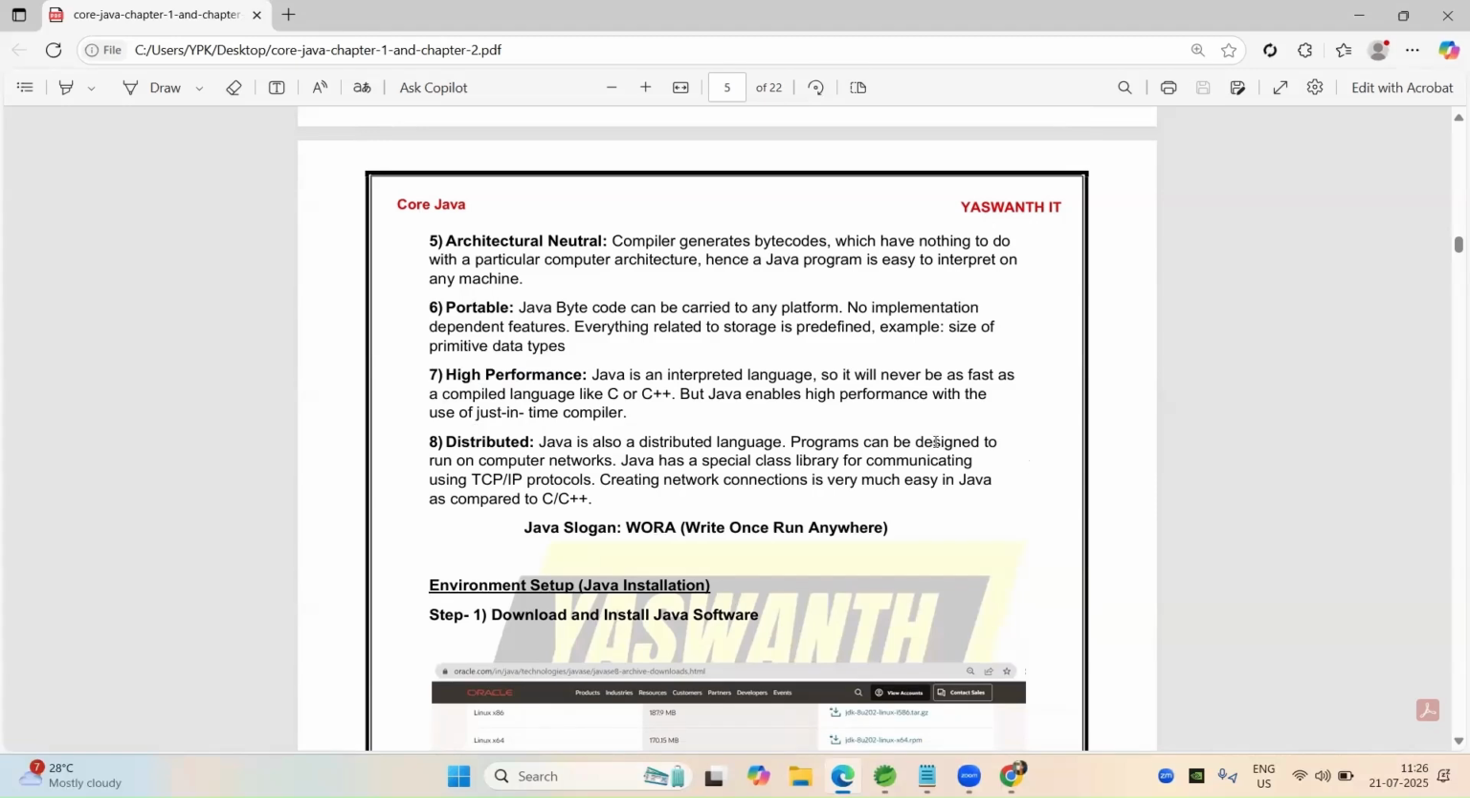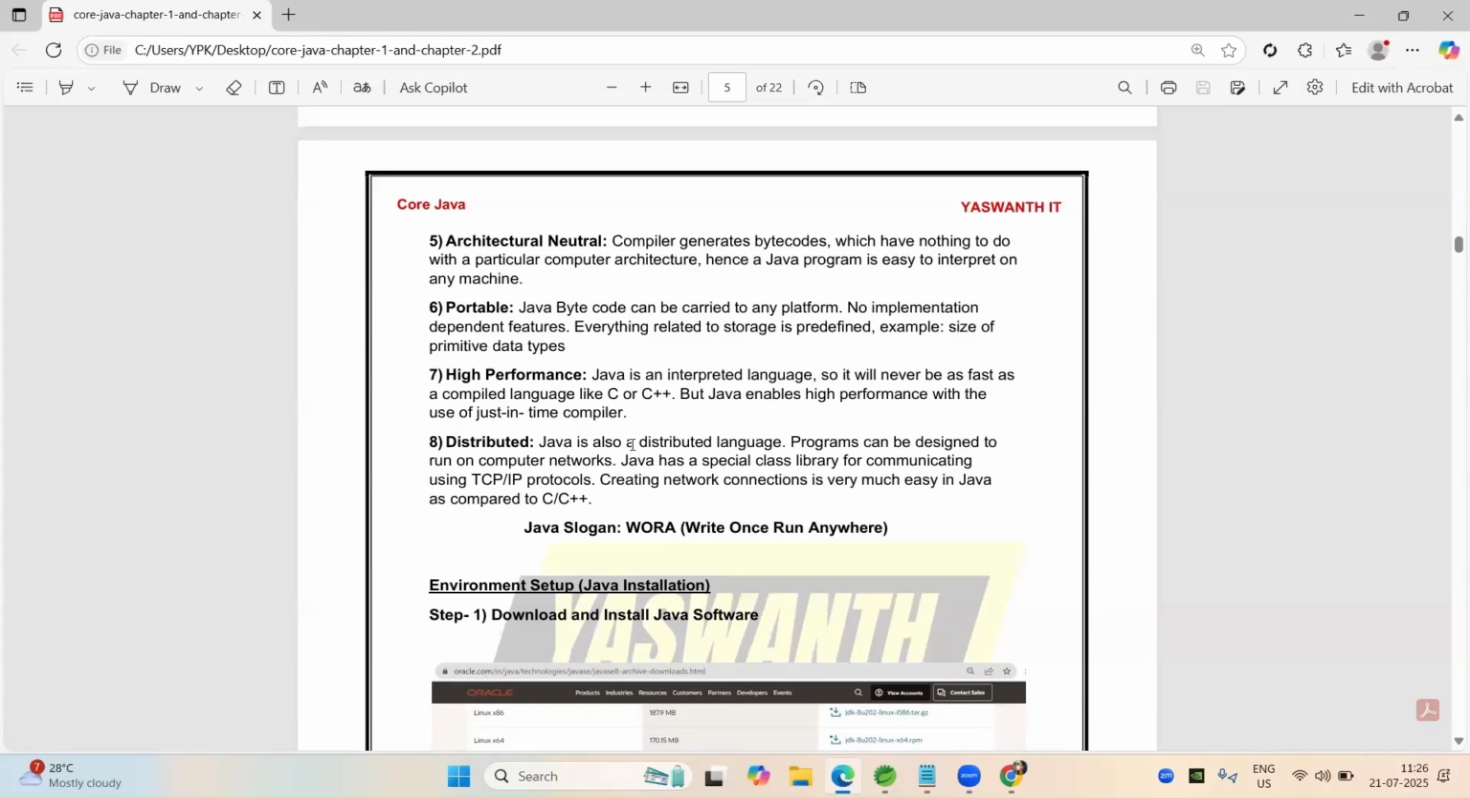And Java is a distributed language. Programs can be designed to run on computer networks. So we can develop a distributed application by using Java. What is a distributed application? One application can communicate with another application.